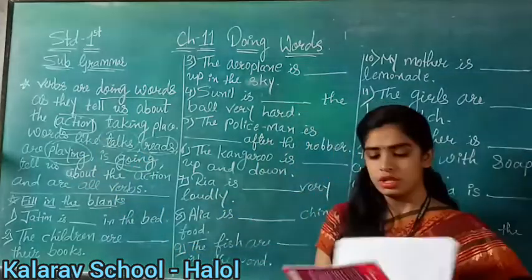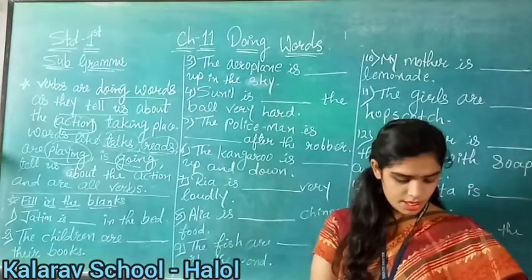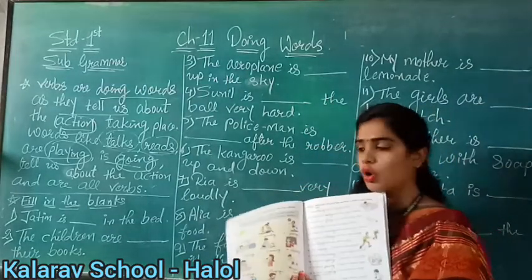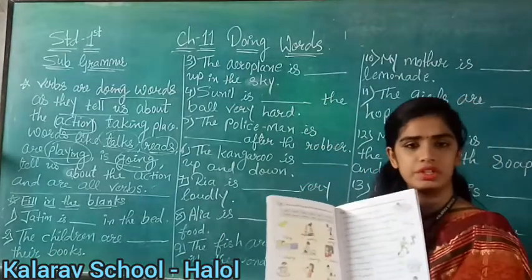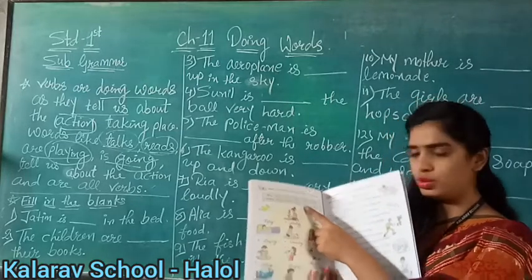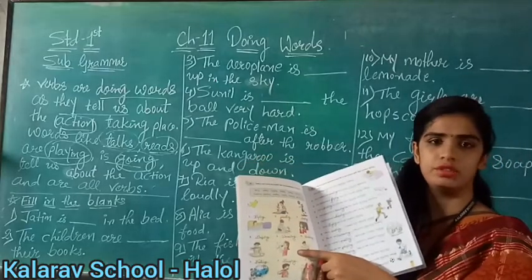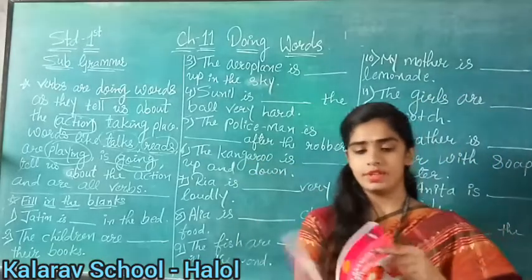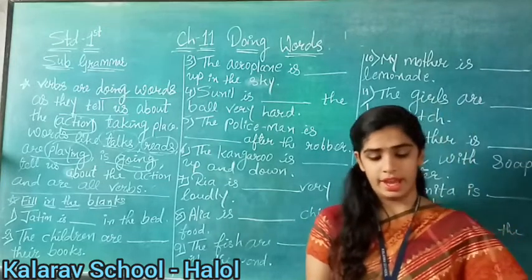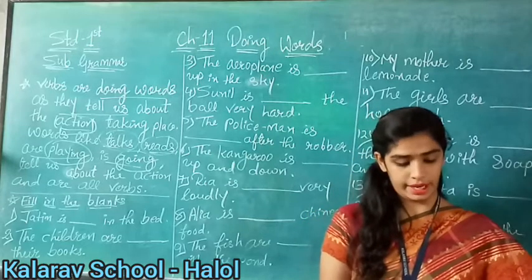Okay, so now see on page number 46. See here, children, we have given some pictures. We have to find out which actions they are doing, and here brackets are given, so we have to choose from this bracket what person is doing which action, right? Now see first of all the heading, what is written? Select and write the correct verb from those given in the box, right?